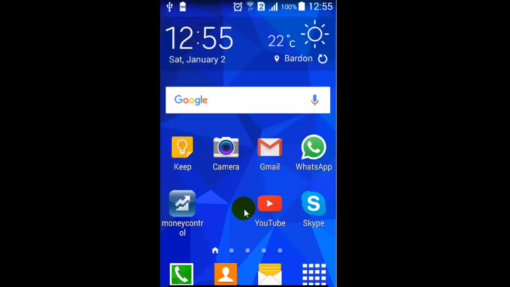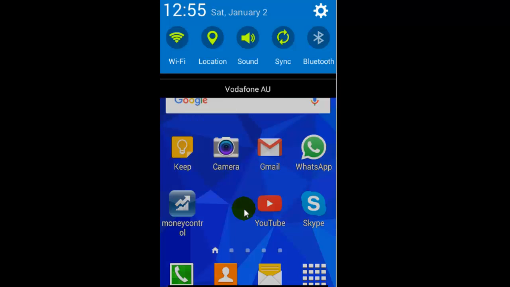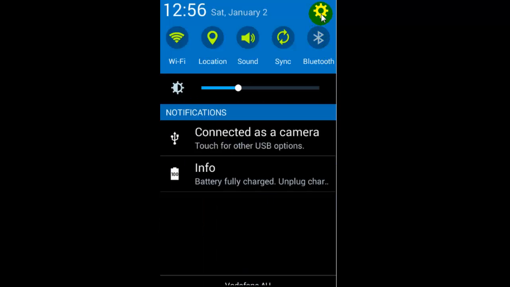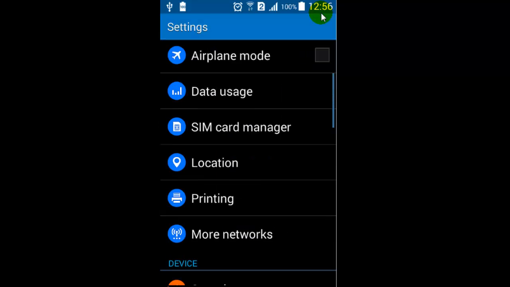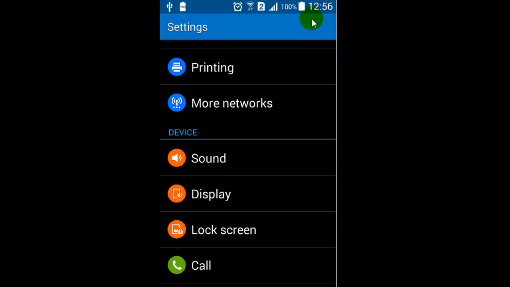Hi there, in this video I'm going to show you how you can change the ringtone in Android phone. To change the ringtone, what you have to do is go to the settings of your Android phone by just swiping from top to the bottom and then clicking on this gear button. Once you do that, just scroll down and then in the sound option just click on that.